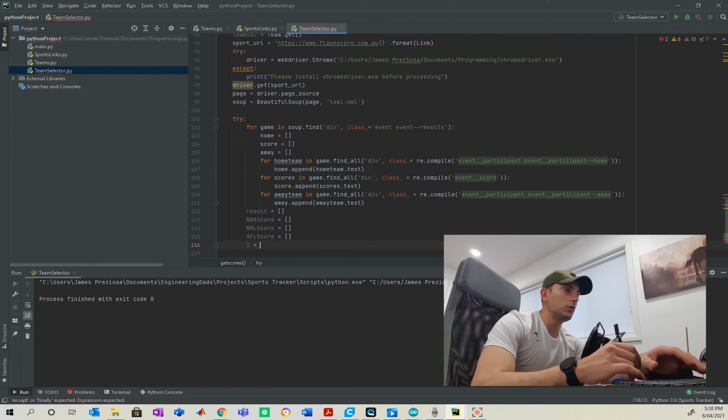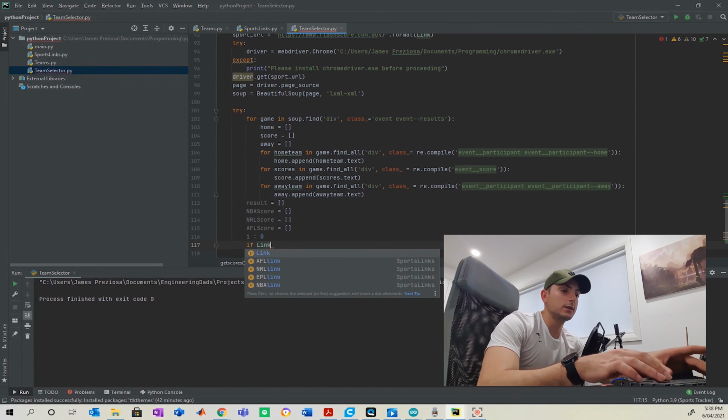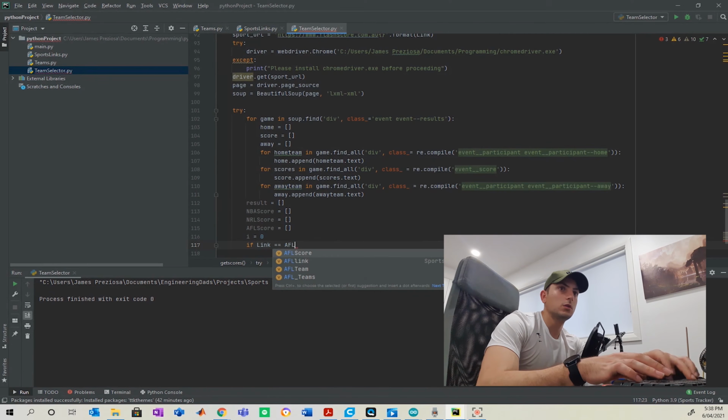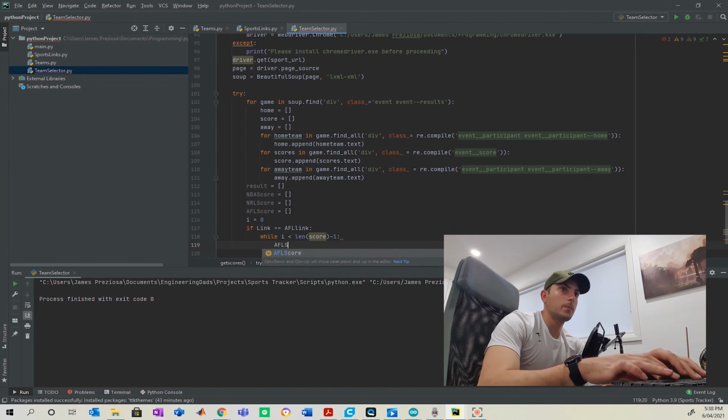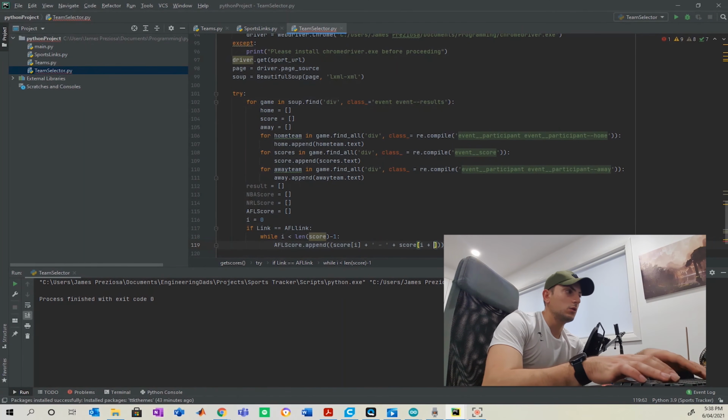And now we're just going to make a nested while loop, sorry, an if while loop. And I'm going to show you why in a sec. So what I'm doing here is defining the scores themselves based on what's given in the HTML page.